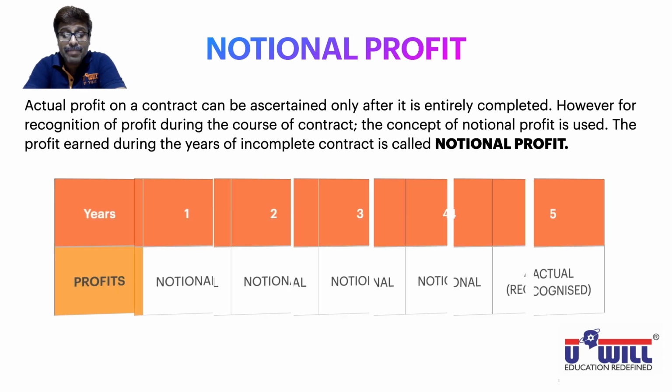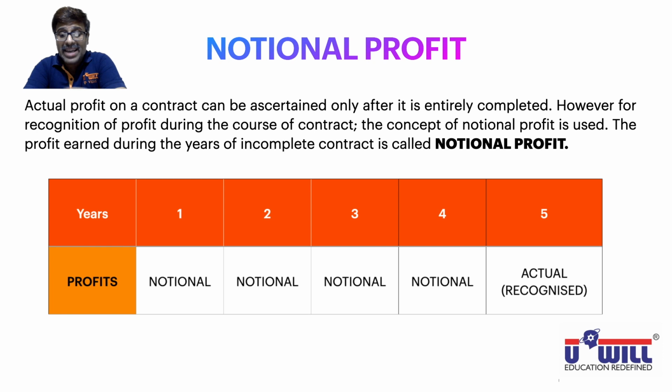For example, if a contract takes 5 years to complete, you can see this table in front of you, then whatever profits are earned in the first year, second year, third year and fourth year, they all are notional profits. And actual profit will be earned and recognized only in the 5th year. So until the contract is incomplete, in years 1, 2, 3 and 4, it is called notional profit. In the last year it is called actual profit. So you can pause the video and write this meaning of notional profit.